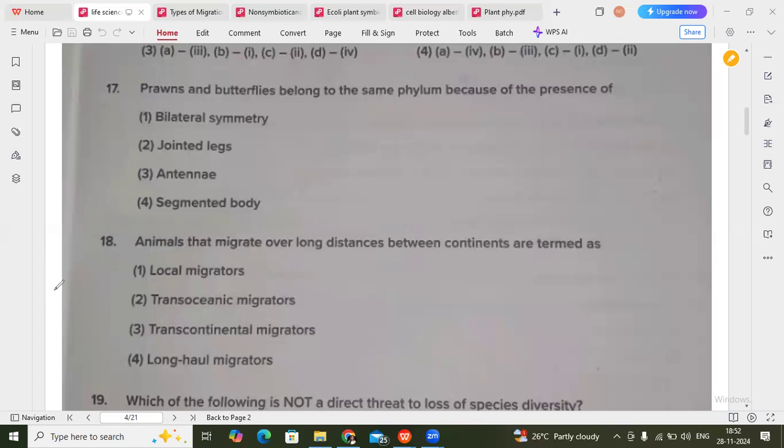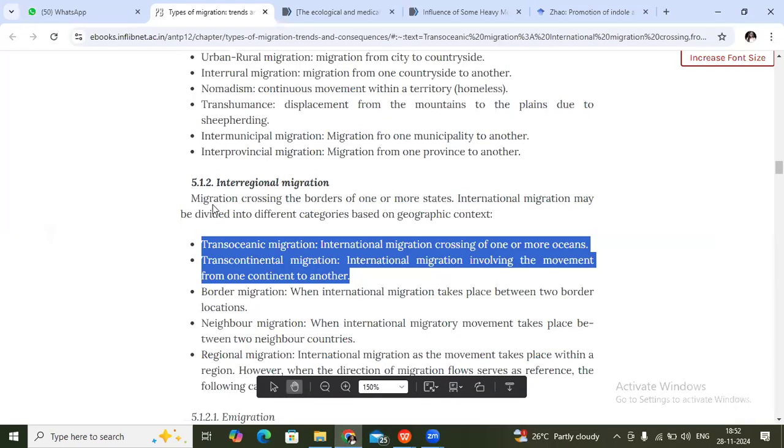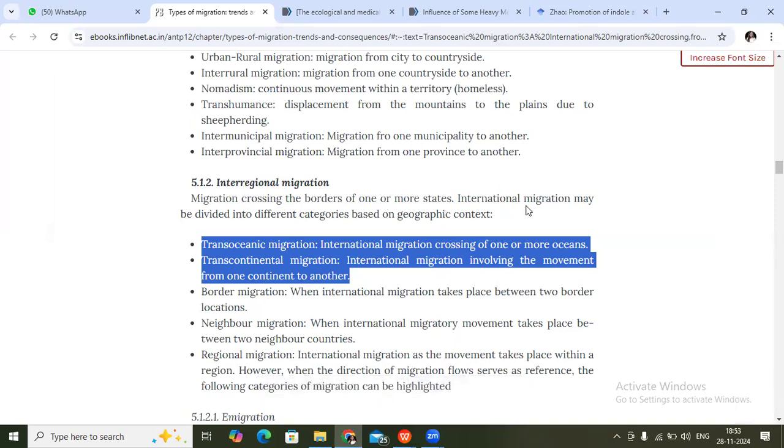While submitting the objections, they are asking for some proof. You have to provide some proof, so you have to refer to some ebooks or research articles. For this particular question, I got this ebook. You can see interregional migration: migration crossing the borders of one or more states. International migration may be divided into different categories based on the geographic context.